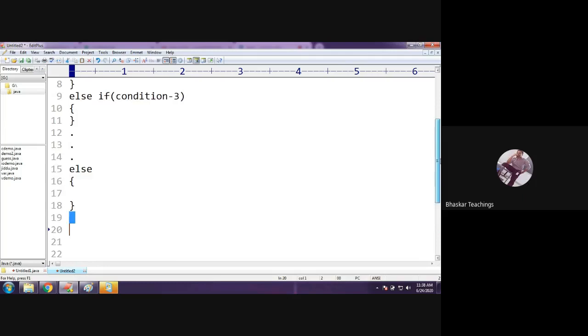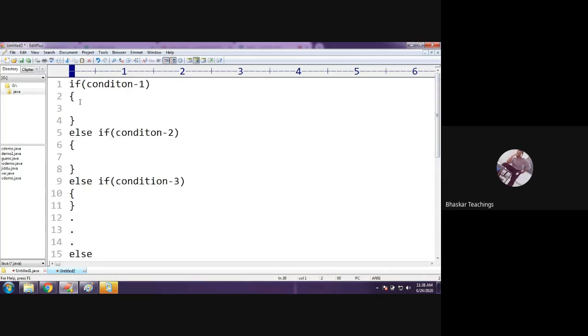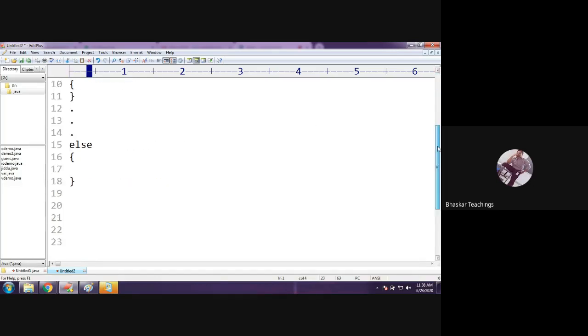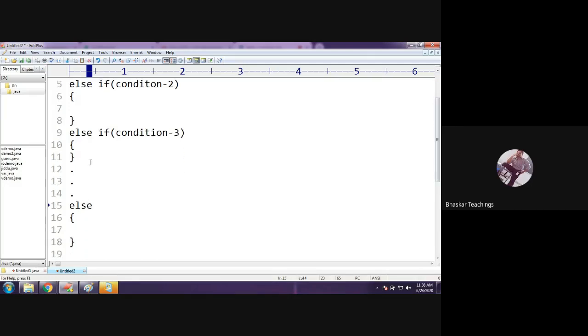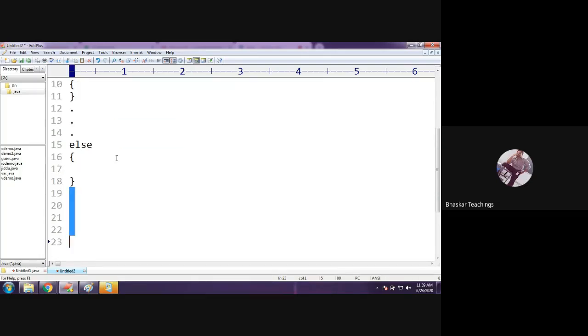Okay, fine. So what if all the conditions are false? When the if statement was true in the if else syntax, the control went into the if body; if the condition was false in the if statement, the control went to the else body. Same way here, if all the if and else if statements are false, then after all the conditions are evaluated and all of them are false, this else block is executed. If any of the conditions is true among all these else ifs, then only that block will be executed and the control comes to the last line. It would not go for the else if part again.